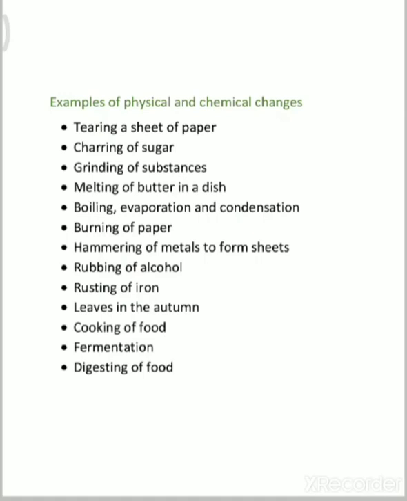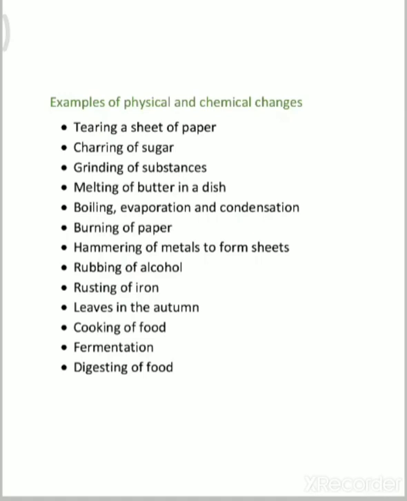I took so many times the examples of ice, water and water vapor. This is an interconversion. From ice we can get water, from water we can get water vapor, from water vapor we can get water, and from water we can get ice. So it is an interconversion and it is a physical change.